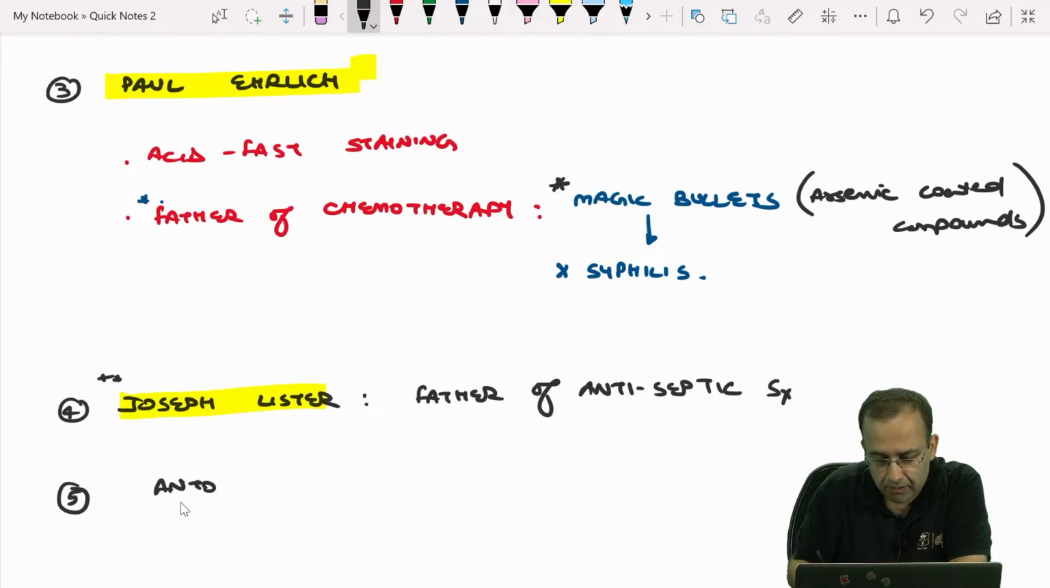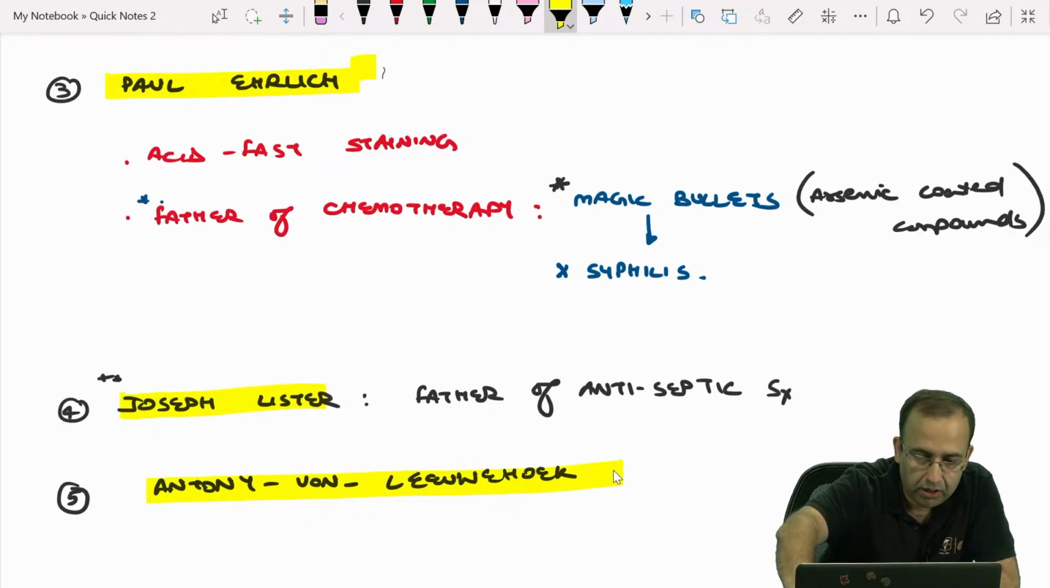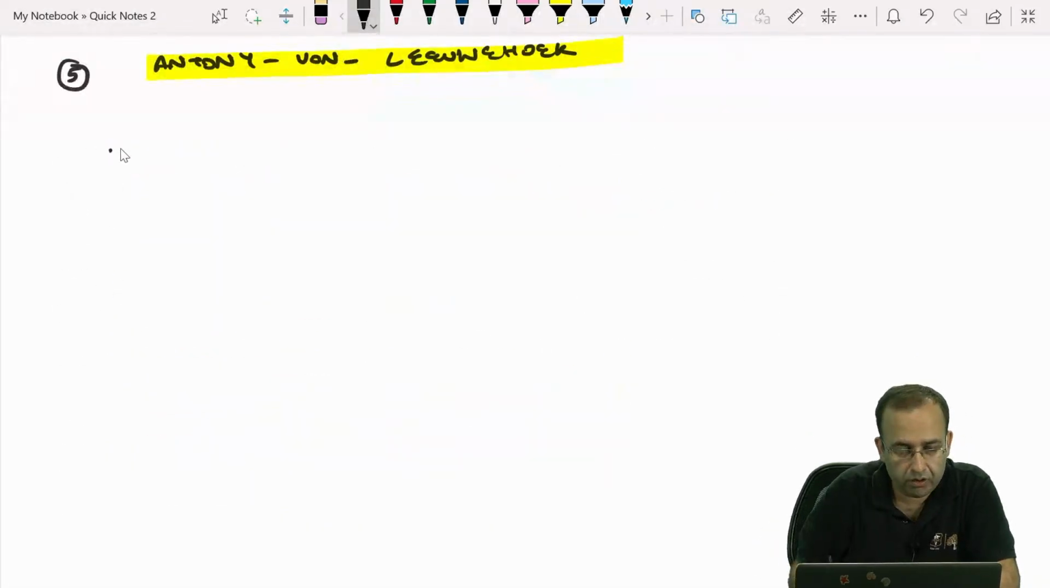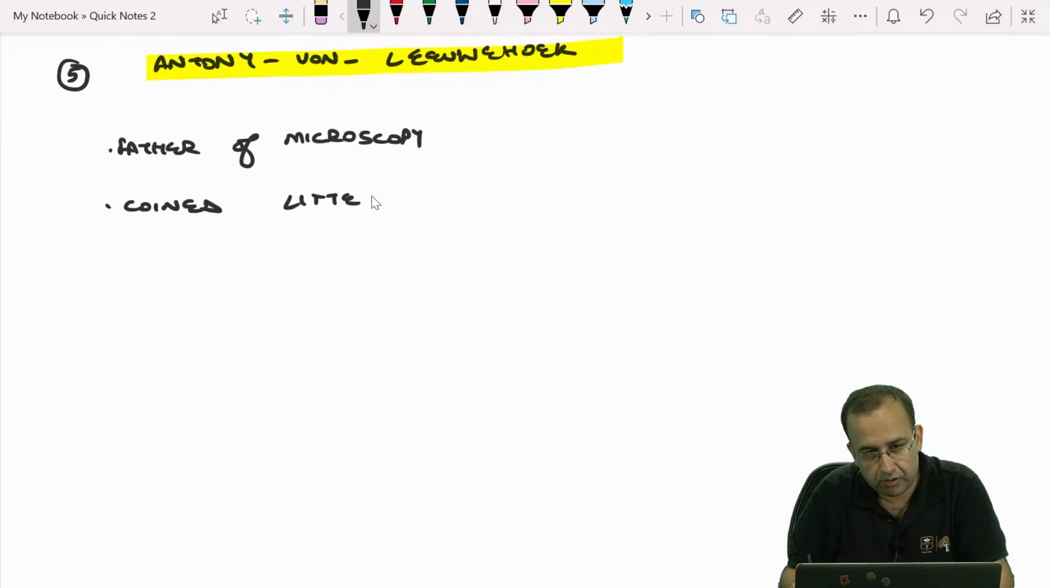Next, who is the father of microscopy? Who even coined the term little animals? That is Antony von Leeuwenhoek. Antony von Leeuwenhoek is the father of microscopy, and he coined the term little animalcules for microorganisms.